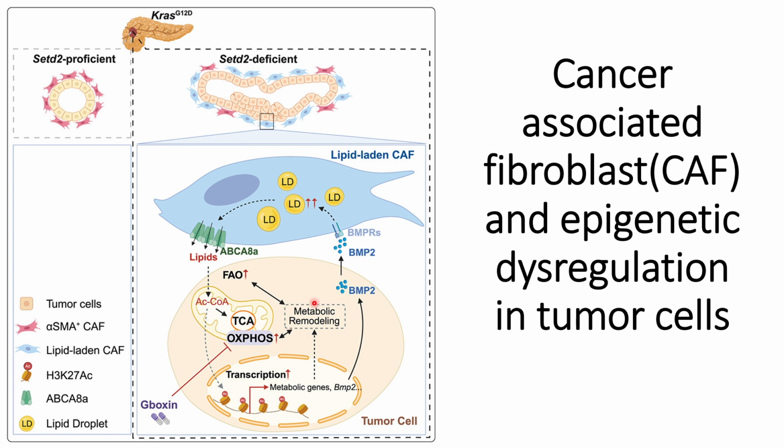in a way that energy will be utilized towards the growth and proliferation of the tumor cells, and simultaneously the upregulation of cytokines such as BMP2 will help to fulfill the requirement of the energy that is necessary for this uncontrolled growth and proliferation of the tumor cells. So I hope you understood this cancer-associated fibroblast and epigenetic dysregulations in the tumor cells relationship in brief. We will discuss this in the upcoming videos.